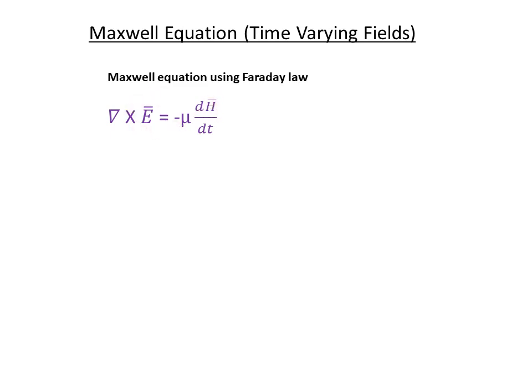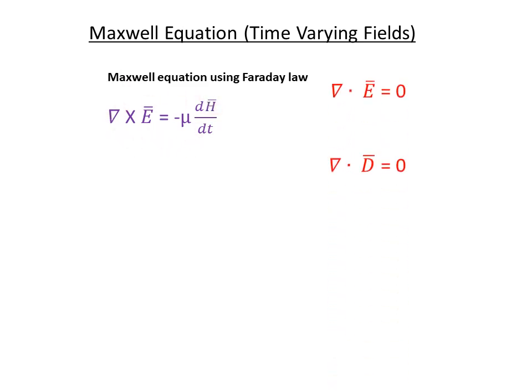Here E should not be 0 and H should not be 0. That means del cross E is not 0 and H is not 0. If del cross E is 0, the whole term will be 0, or if the H vector is 0, this term will be 0, so this condition would not be satisfied.